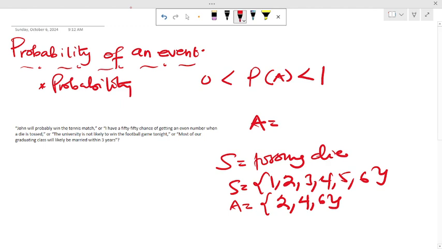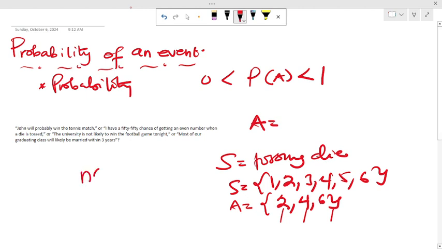When we are asked to find the probability of this event, we have to know the number of outcomes of this event. In this case, we have 3 outcomes that are possible. That is the number of possible outcomes of this event. And we have to know the total number of outcomes of the sample space on its own. For that one, it is 6.